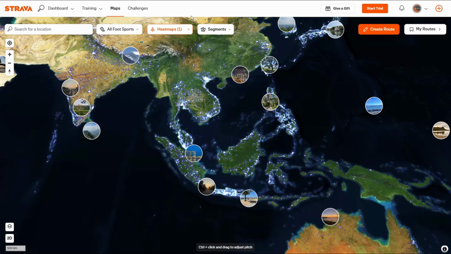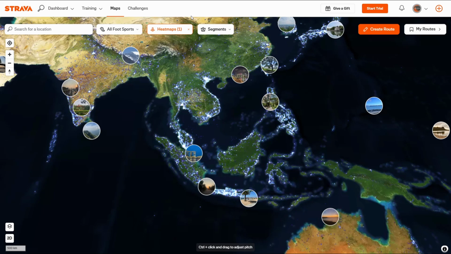So if you know somebody that is missing and you know that they are an active person, there is a high probability that they have at least interacted with Strava, or have somebody in their surroundings that is active with Strava. But it also allows you to look at something we call heat maps. Heat maps basically show historical activity of other people that went to specific places and where they were.